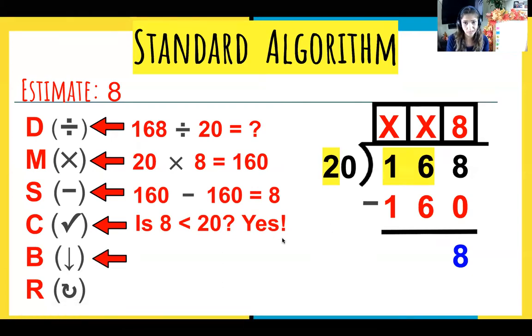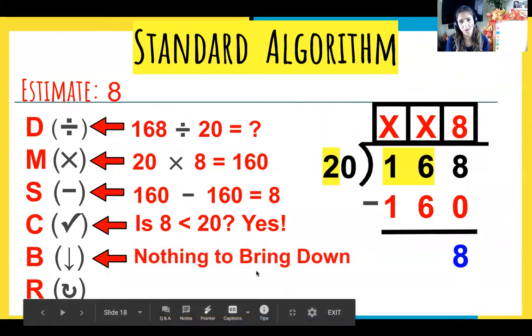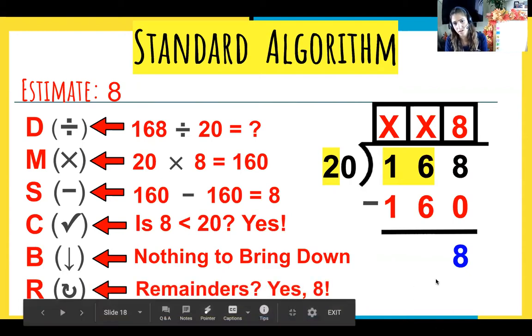Anything to bring down? No, nothing to bring down. And instead of repeat, we get remainder, and we have a remainder of 8. So our final answer is going to be 8 remainder 8.